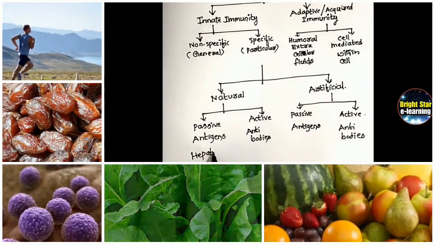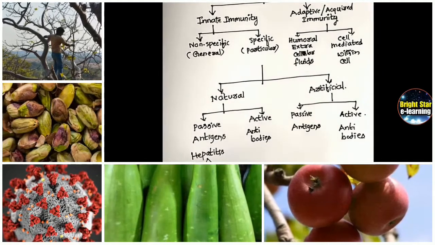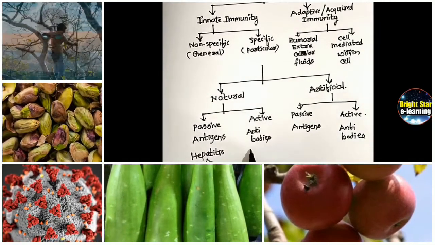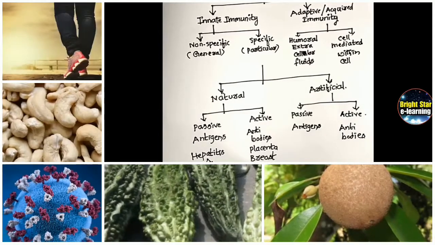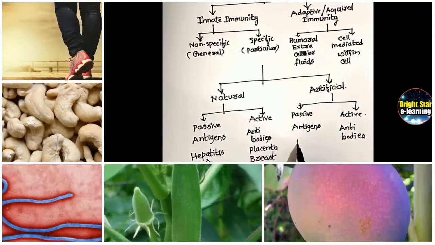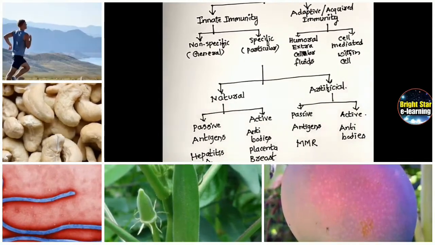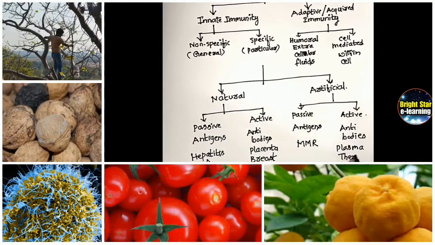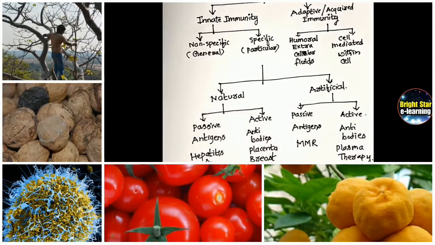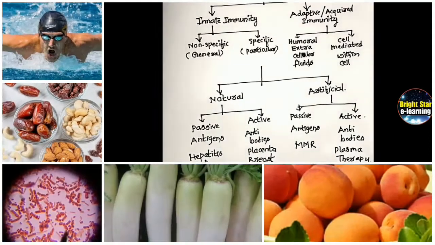So hepatitis A virus is treated due to antigens in the body. Placenta and breast milk contain antibodies. MMR vaccine is an example for artificial immunity. Plasma therapy is another example of artificial immunity.